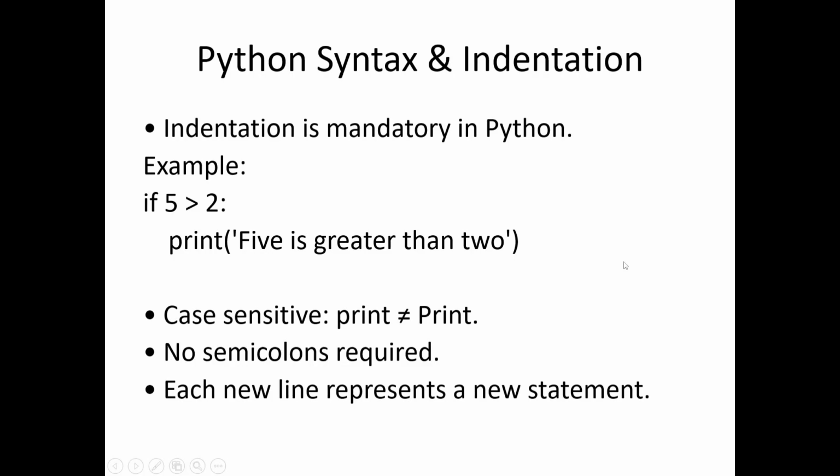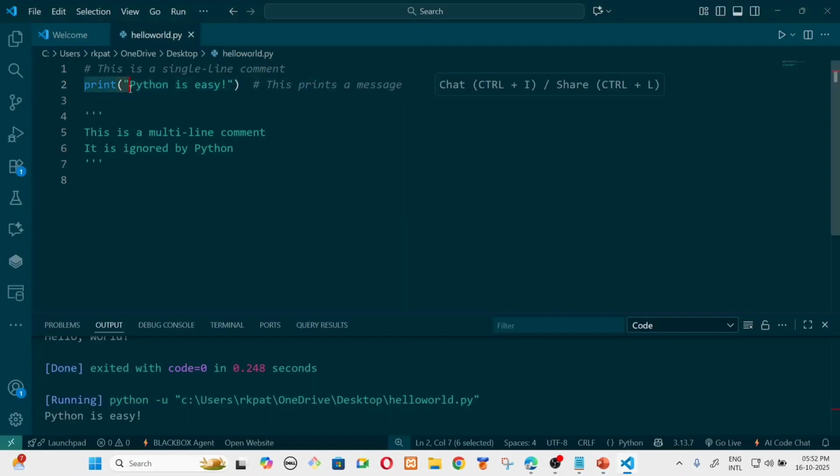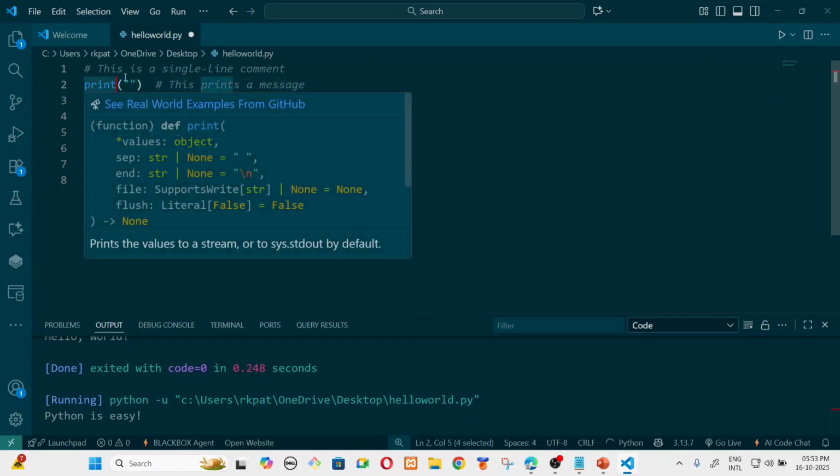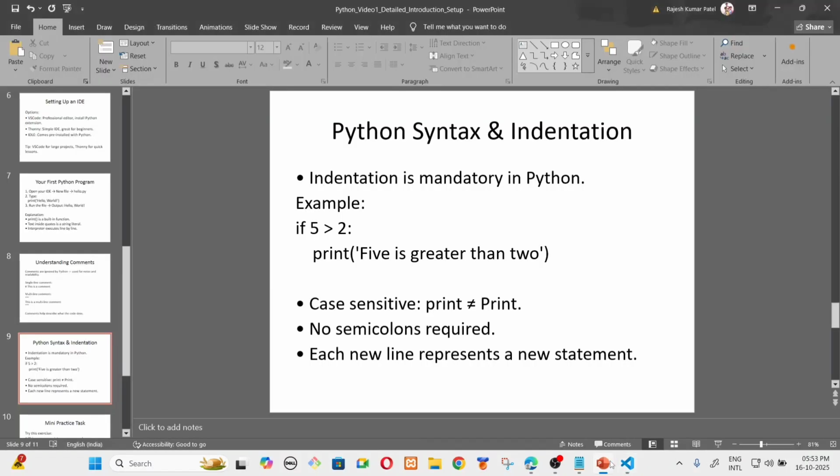Next is Python syntax and indentation. Syntax, you understand, means for printing: print whatever you want to print inside this code, you just write it, and this is the syntax of printing a message in Python. This much. Okay, so this is syntax. Now indentation. Indentation means whatever you write, it should be in a proper manner. If there is a need of space, you should put a space. So it is mandatory in Python.